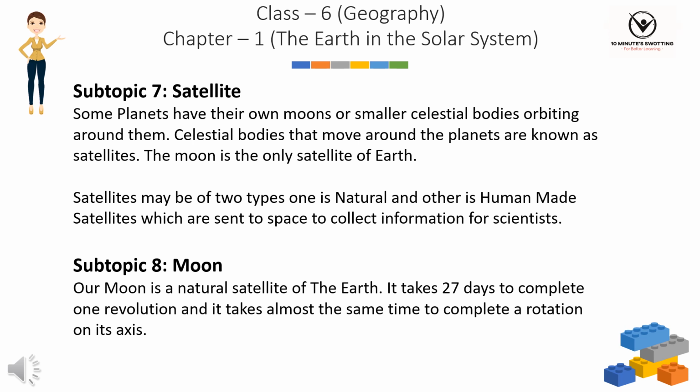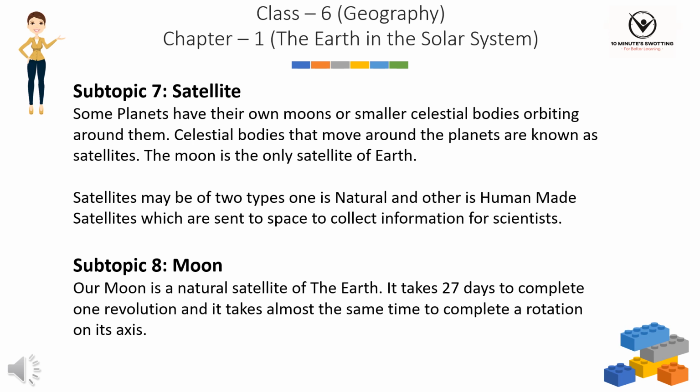Subtopic 7. Satellite. Some planets have their own moons or smaller celestial bodies orbiting around them. Celestial bodies that move around the planets are known as satellites. The Moon is the only satellite of Earth. Satellites may be of two types. One is natural and other is human-made satellites which are sent to space to collect information for scientists.